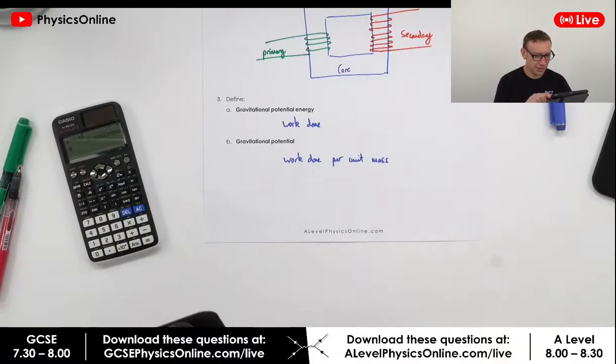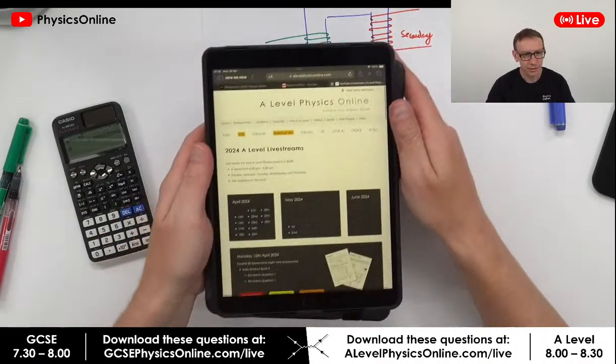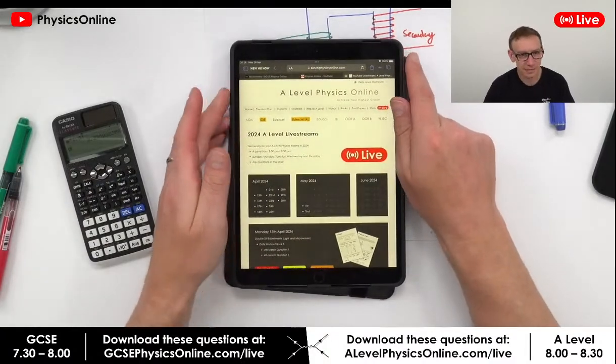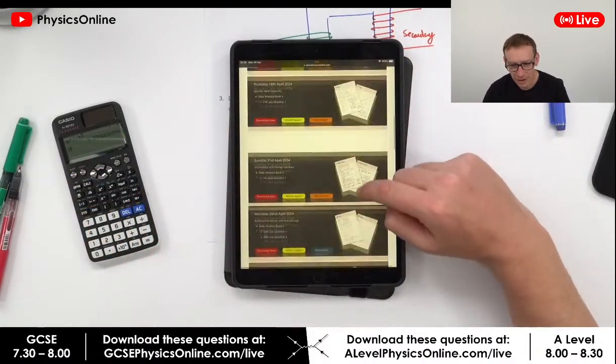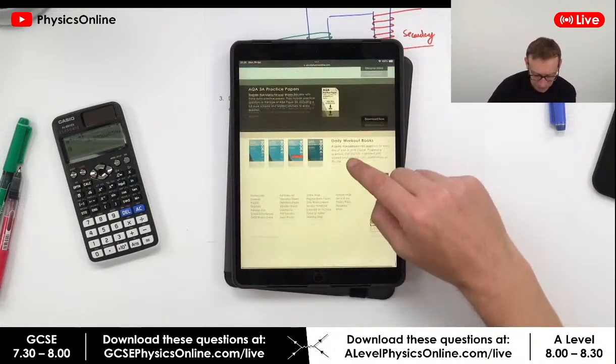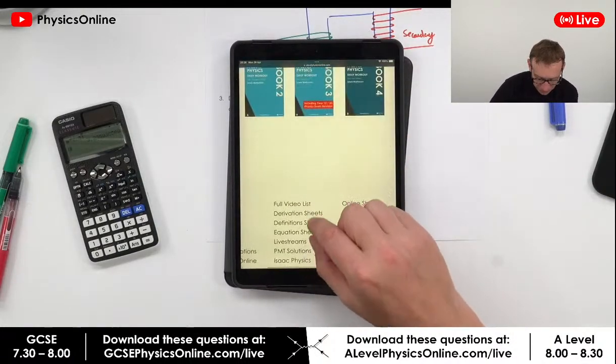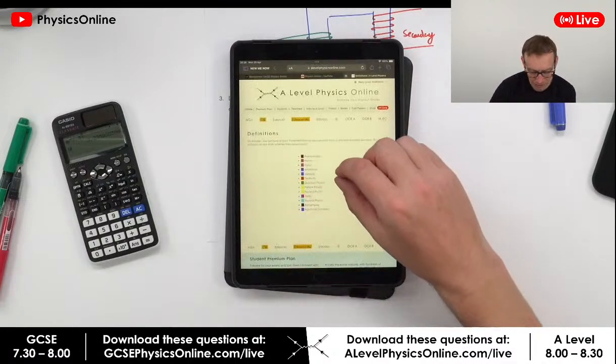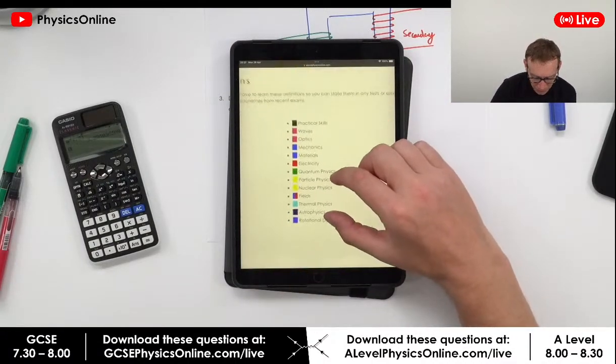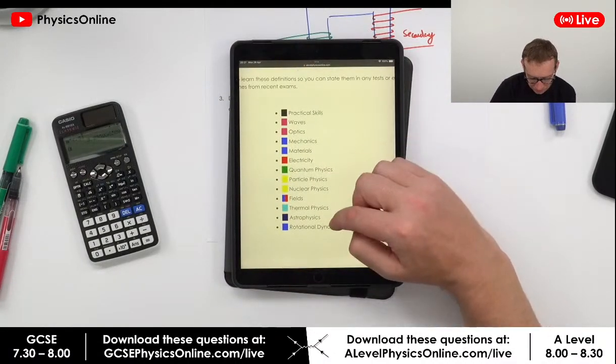Let me just see if I'm logged in. Okay, so this is my website, alevelphysicsonline.com. You can see the live schedule here. At the very bottom of the page, there's something which has definitions sheets, and I'll make it clearer very soon on the website. Basically, we're looking here at fields.